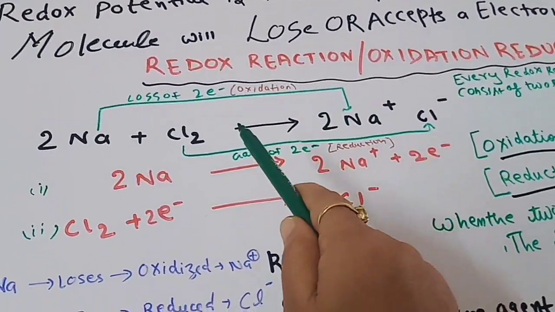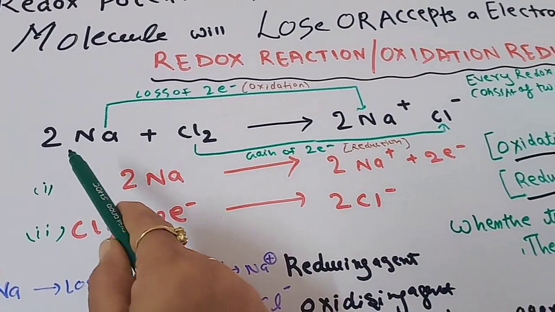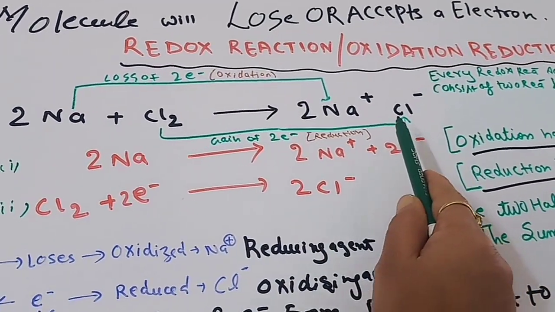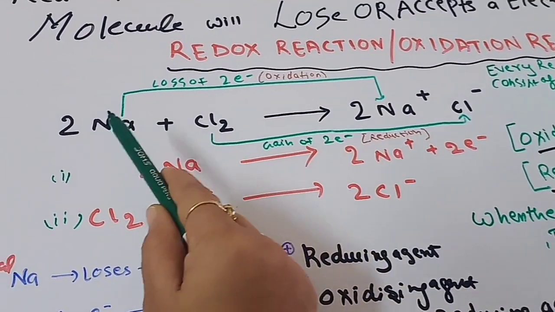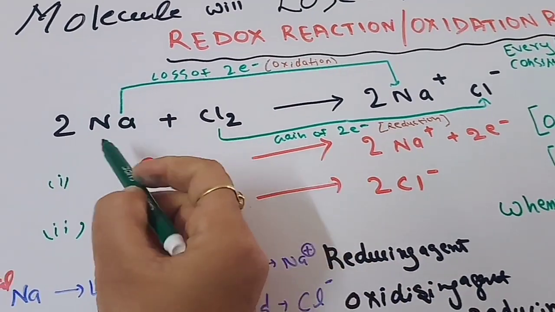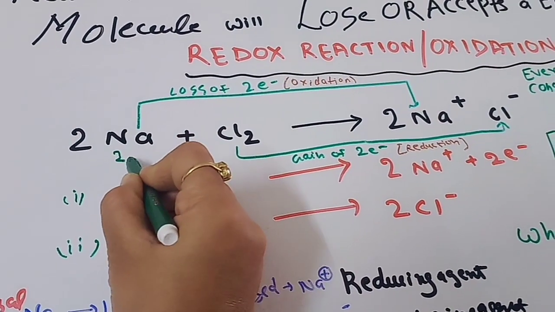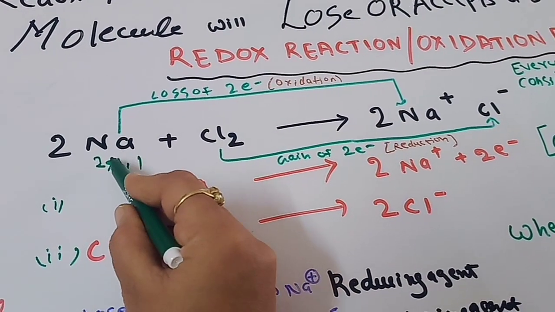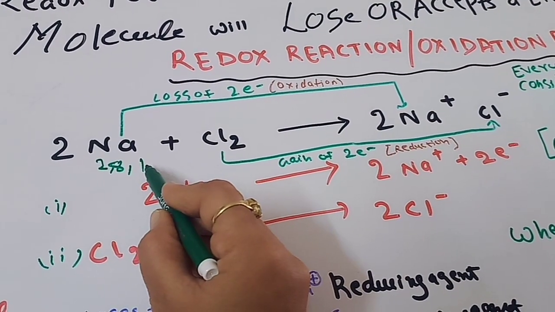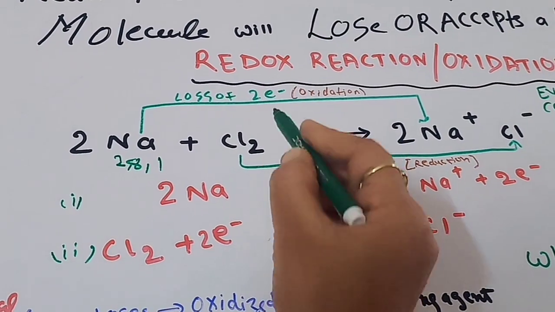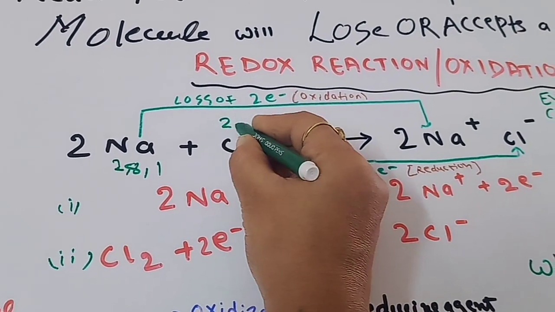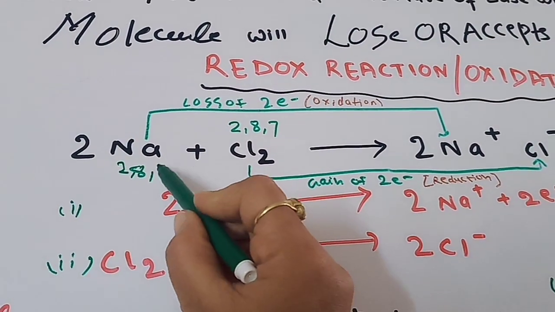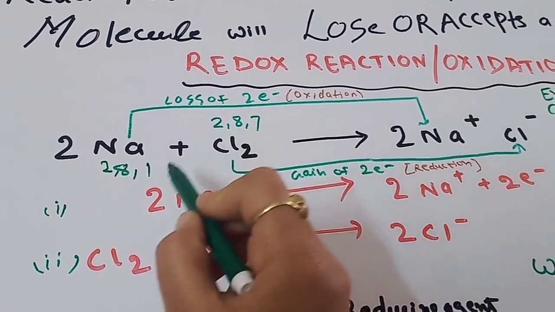It is a simple example: suppose sodium reacts with chlorine and gives NaCl. The atomic number of sodium is 11, so the configuration is 2, 8, 1, with one extra electron, so it can easily lose one electron. The atomic number of chlorine is 17, so the configuration is 2, 8, 7, and it can easily accept one electron.